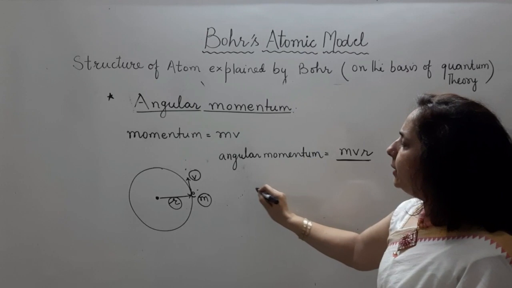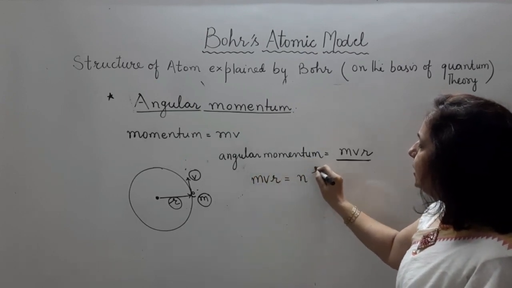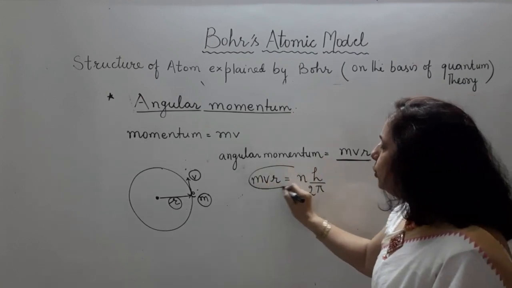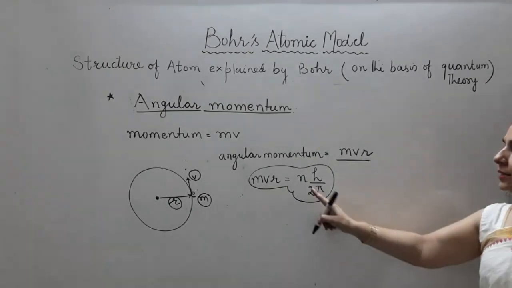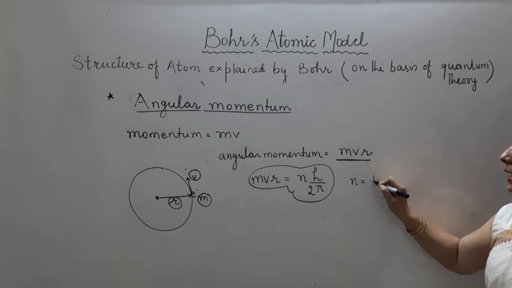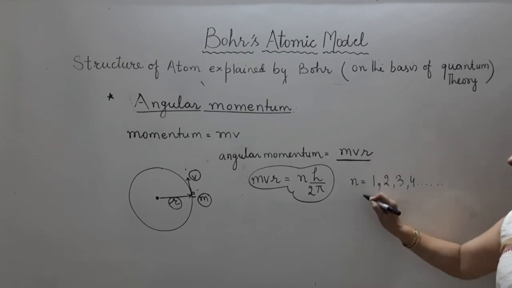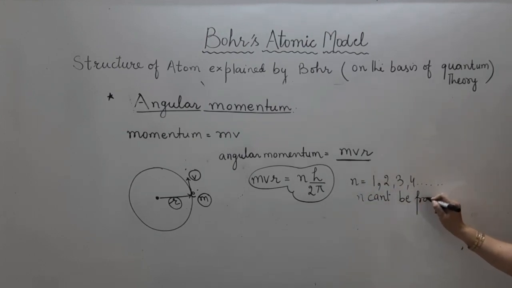This angular momentum, MVR, is always an integral multiple of h upon 2 pi. Bohr told us that angular momentum of a shell is always an integral multiple of h upon 2 pi. That means n can be 1, 2, 3, 4, 5 and so on. n cannot be fractional at all. And zero shell is not possible.